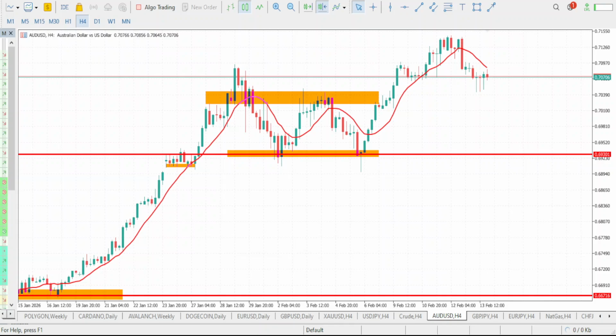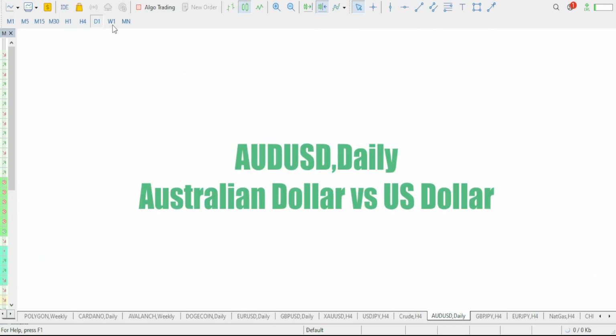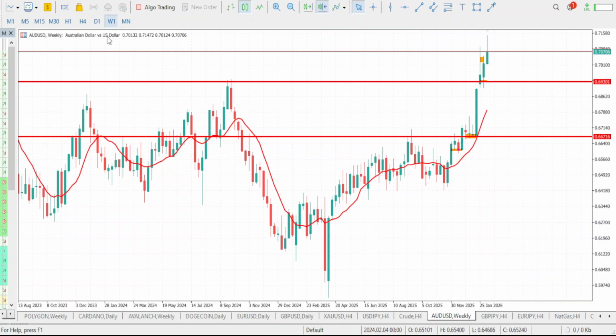Now guys, let's take a look at what we are going to be expecting for the week on our AUDUSD. In order for us to be able to predict this market properly, we need to analyze it from the higher time frame. So we are going to do our analysis from the weekly time frame down to our 4-hour time frame and possibly 1-hour time frame.